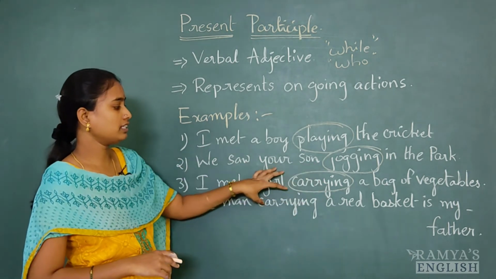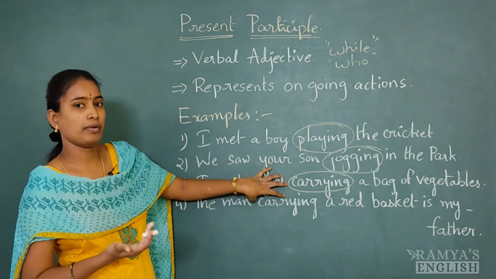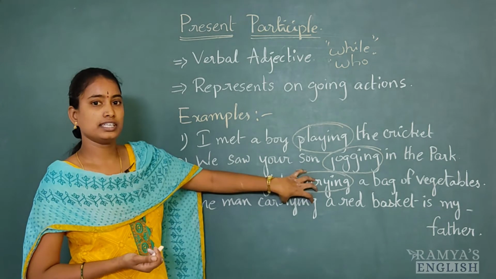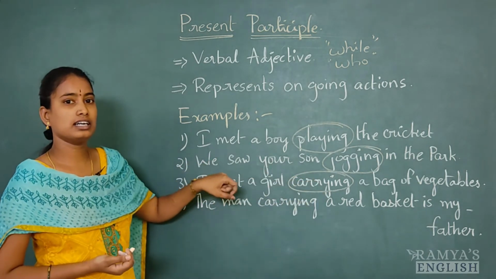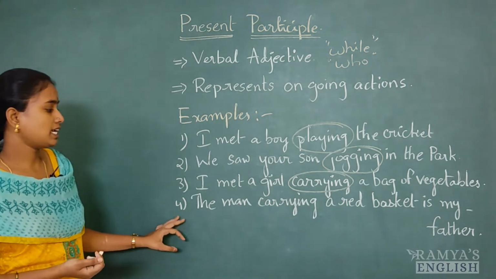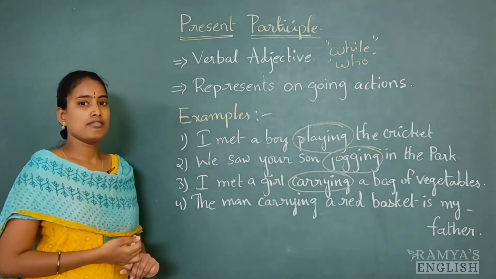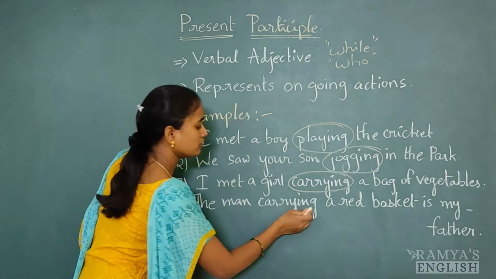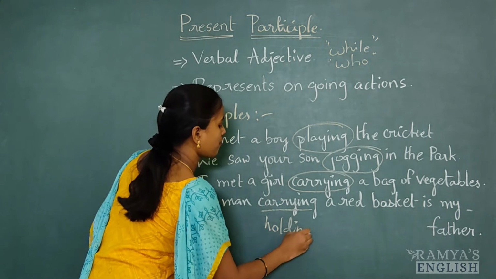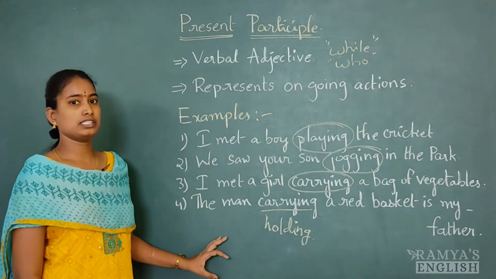It tells what that girl was doing at that time, and it is also qualifying and describing the girl. Next example: the man carrying a red basket is my father. Or you can also replace this present participle with holding. Whatever ing form we can use, because it is a present participle.